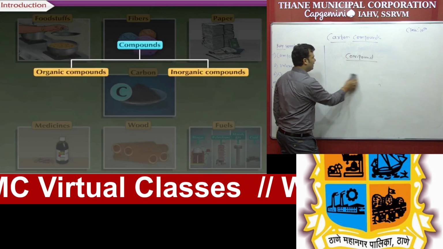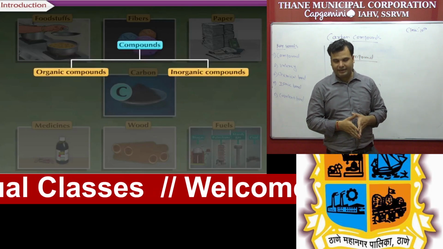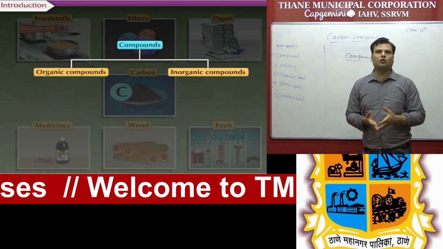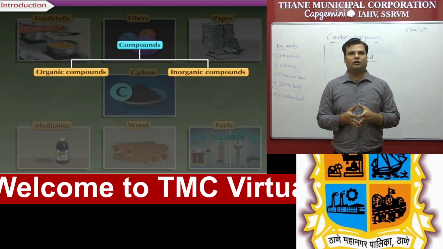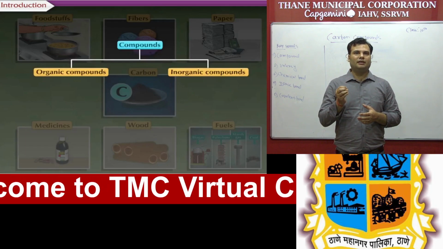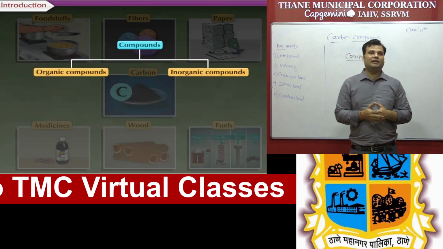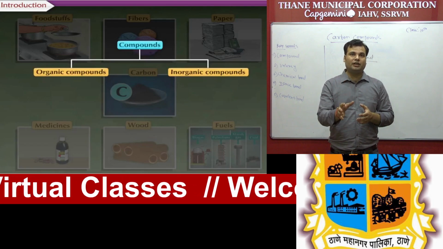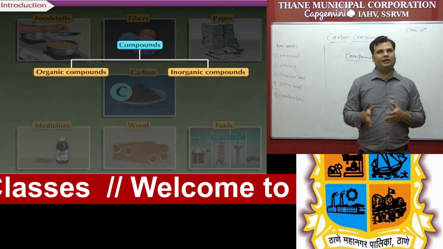One is organic and the second is inorganic. So students, what is an organic compound? What is so special about organic compounds? And the next part is inorganic compounds. An organic compound contains the essential element, that is carbon, but organic compounds also contain some other elements like hydrogen, oxygen, nitrogen, sulfur. But students, the main element in an organic compound is carbon. And the next part is inorganic compounds.